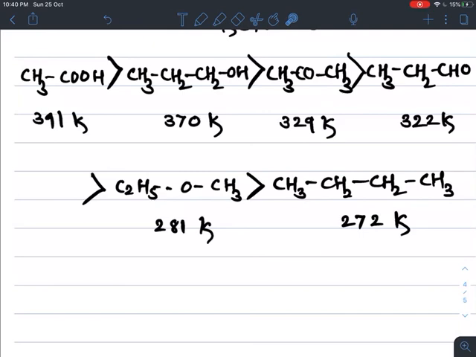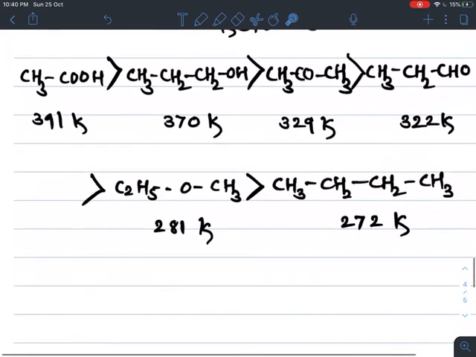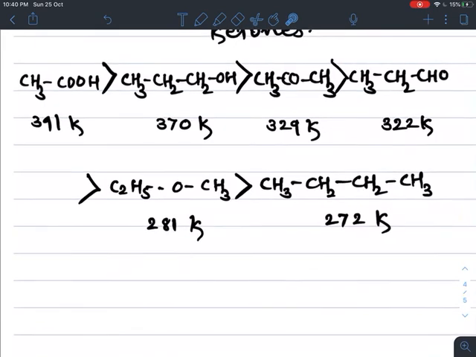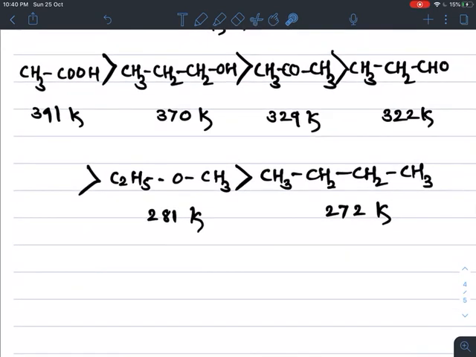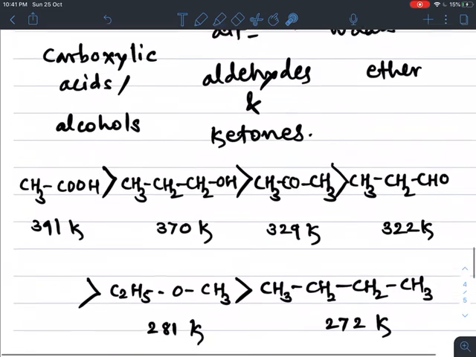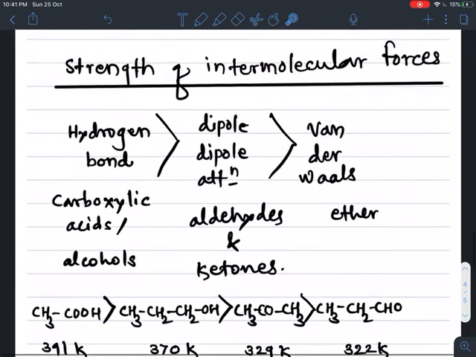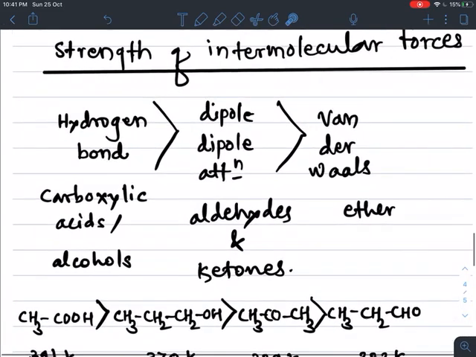So this is the most important point, and many times questions are asked on this physical property. About boiling point, the most effective factor is the different types of intermolecular forces present in the organic compounds.